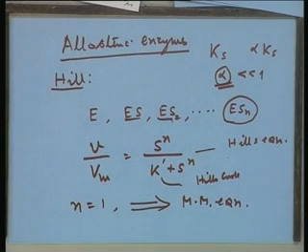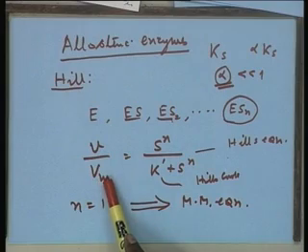What is Vm here, sir? Pardon? Vm. Now, Vm here is the maximum reaction velocity when all these binding sites are occupied by the substrate, that means the substrate concentration is high enough.